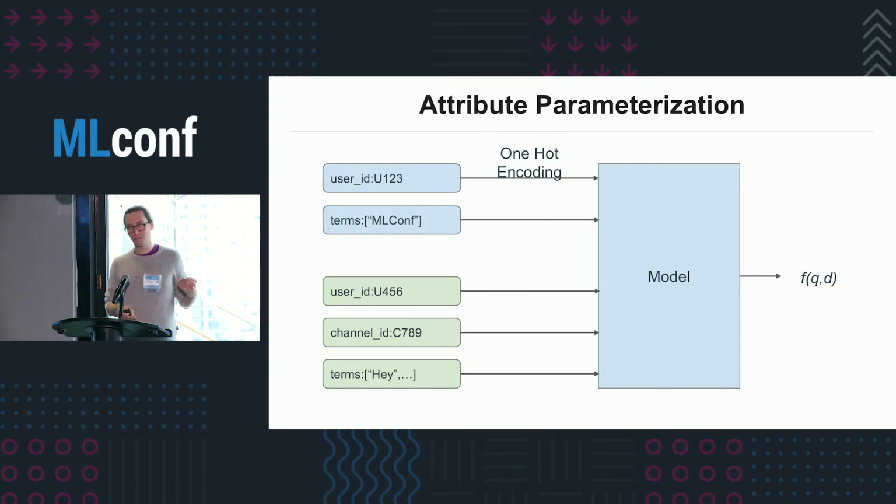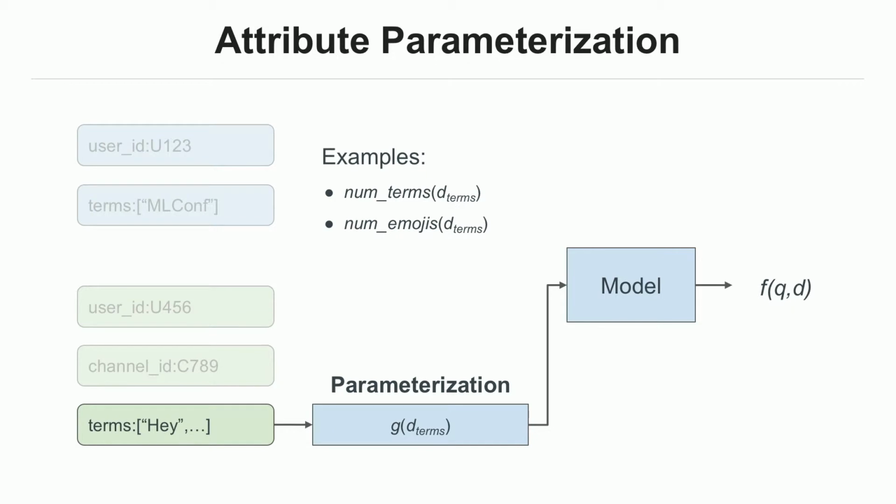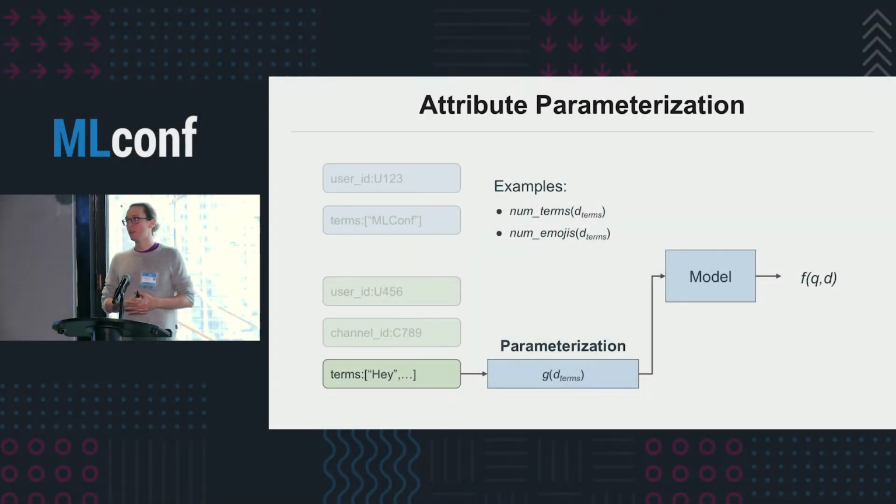Going back to our layoffs example, if we learn from query terms and document terms this association between layoffs and the company name, and we reuse that model between different teams, another team could infer that association by querying the model. So what we do instead is we take these high-dimensional attributes and compute a function with the attributes that maps them back into a single-dimensional feature that generalizes across all the different teams and also factors out the private information.